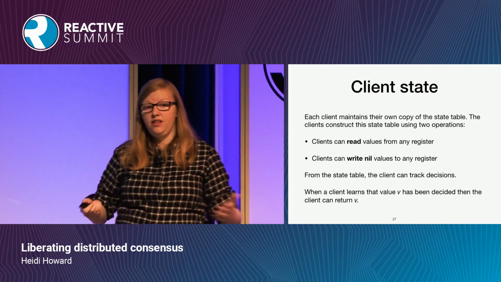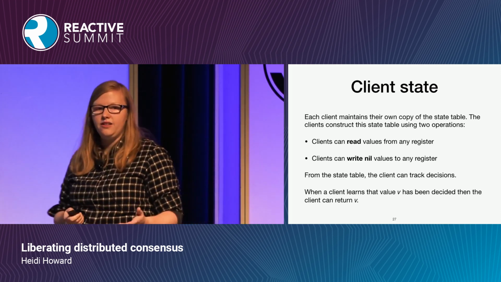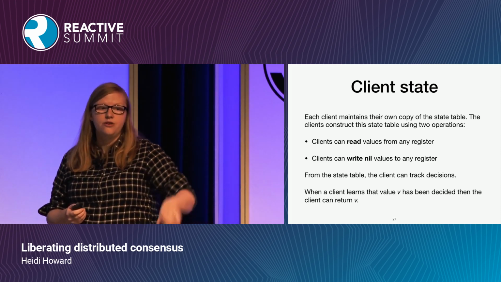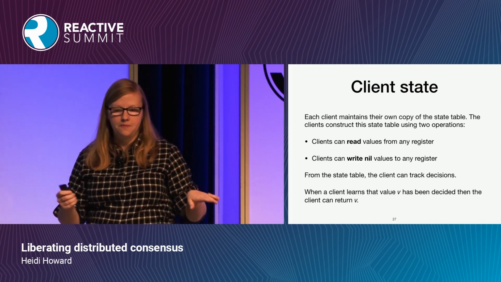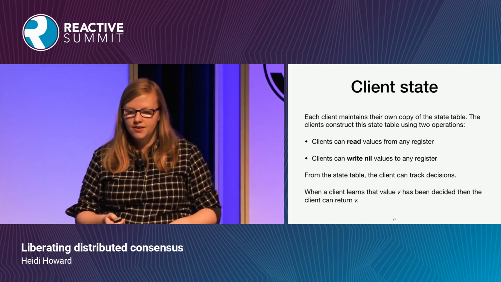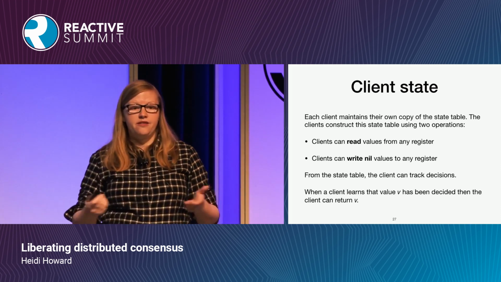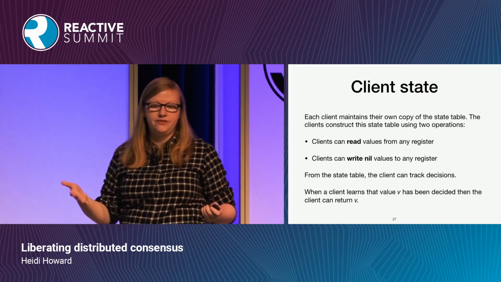So clients can come along and read any register that's on a server, and these clients can also write nil into registers that are on servers. The reason you might want to write a nil is that if you've got a quorum and you want to ensure it's not going to reach a decision, you write nil into one of the registers and you can basically block that quorum. So the clients have their own state table, and when they learn that a decision has been reached, they can basically return that value.